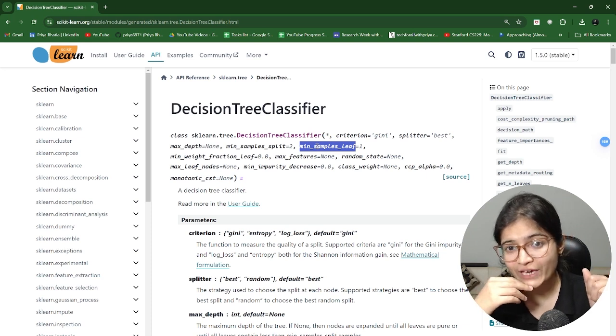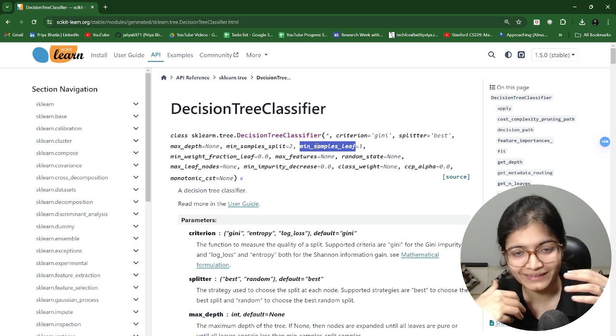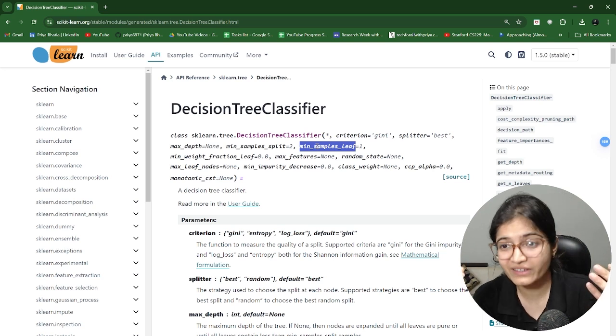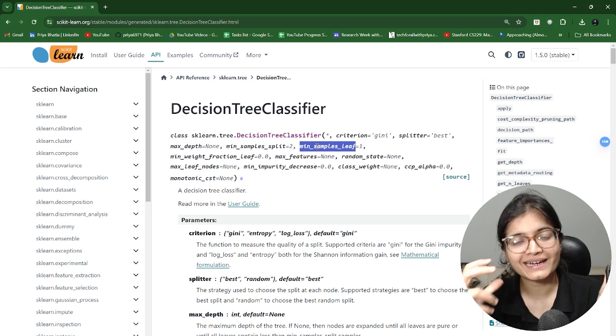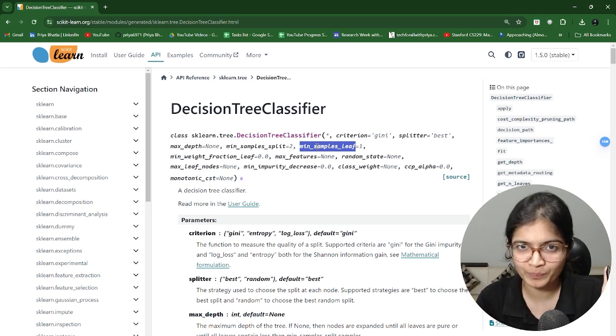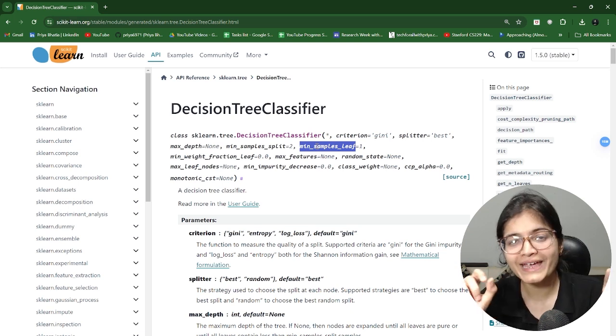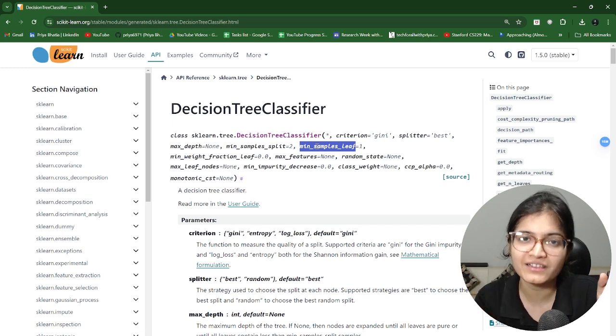Now you can ask me a question that, Priya, how can I write some number, right? That's a good question, how will we get an idea that this is the optimal number which we can write here? For that, there is a technique of hyperparameter tuning which comes into the picture. In the later part of our videos, you will see that we have a module in this course by the name of hyperparameter tuning, where we have two basic techniques. One is called grid search CV, another one is called randomized search CV.